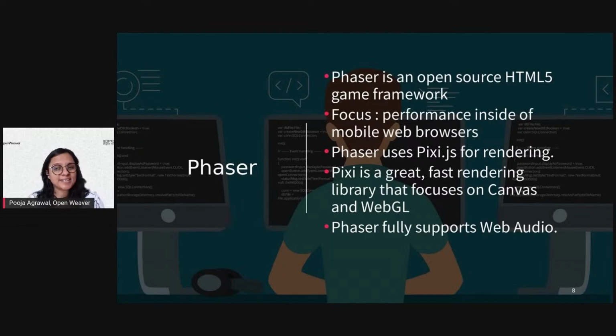It uses Pixi, another open source library that helps render the game onto the browsers. Browsers come inbuilt with JavaScript, and with its help we are able to focus on two important elements when working with the graphics of the game: the canvas element and WebGL, or web graphics.